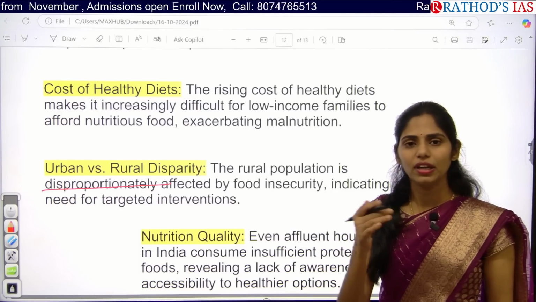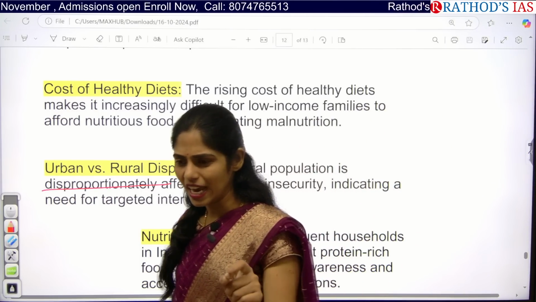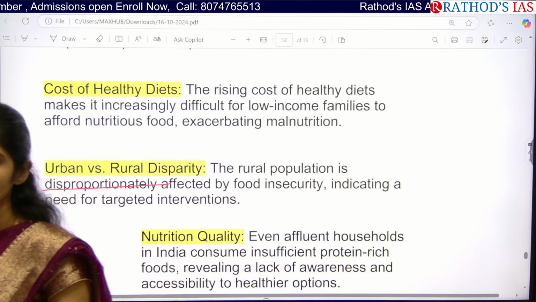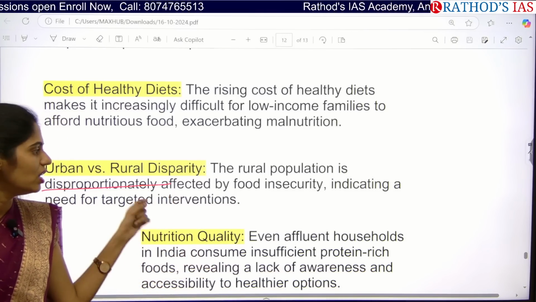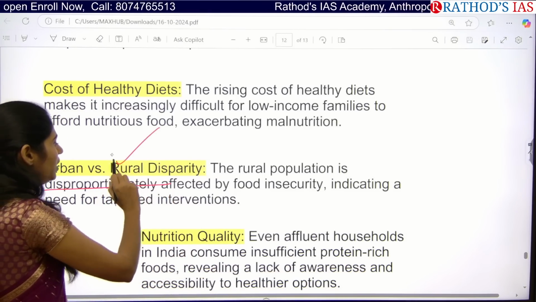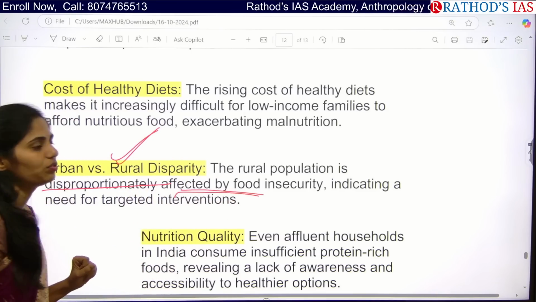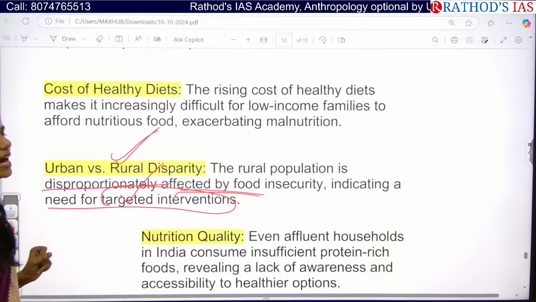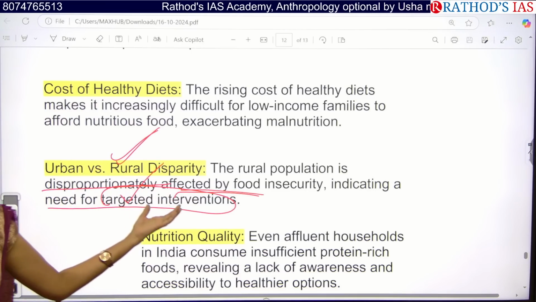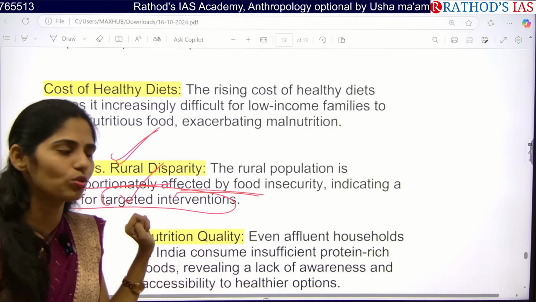We don't know when they will get work; only at specific times, like sowing time, transplanting time or harvesting time, will they have work. So rural people are affected more by food insecurity, which indicates that we have to make targeted interventions to decrease hunger in these rural areas.